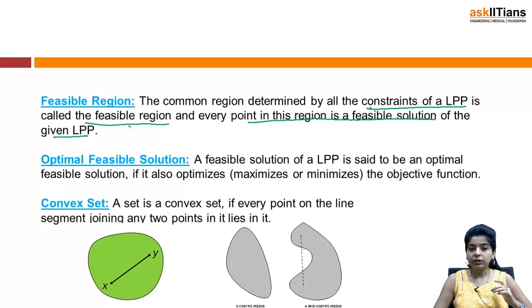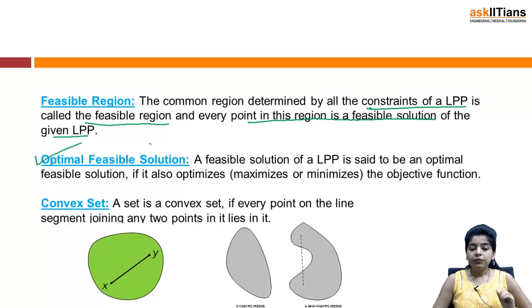Then you will get to realize that when you draw the graphs, you will get a feasible region, and that will be the common region determined by all the constraints of the LPP. And in fact, every point lying in that particular region is a feasible solution of the given LPP.